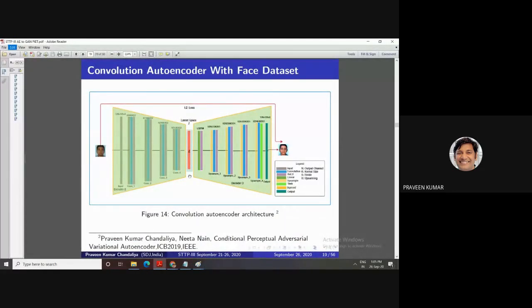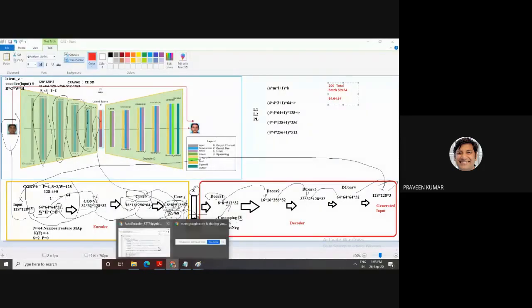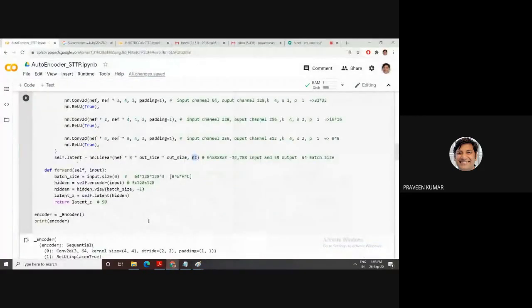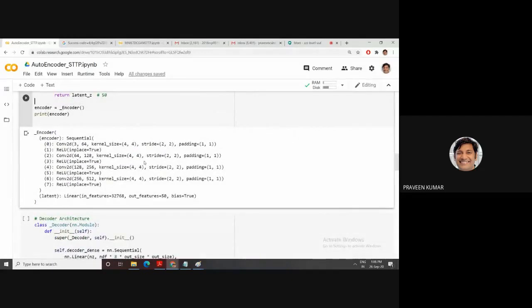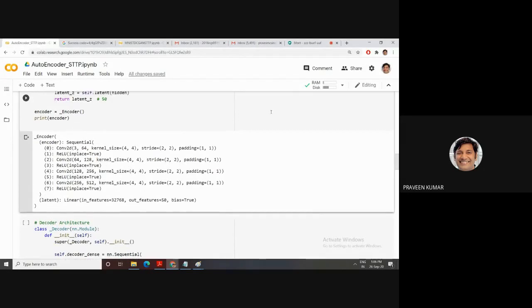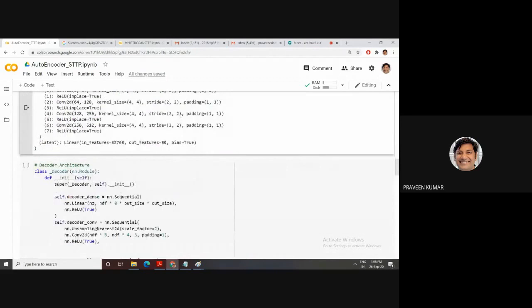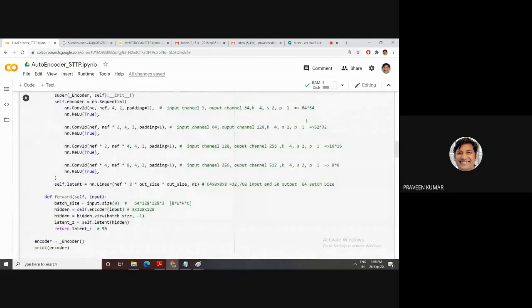What is our next task? To convert this 50 to an image, so we go for the decoder concept. So I'm going for the decoder. This one is your input. The next is the decoder. Please see this architecture. I am printing this encoder, with kernel, stride, and filter. I'm explaining all the things in this cell.